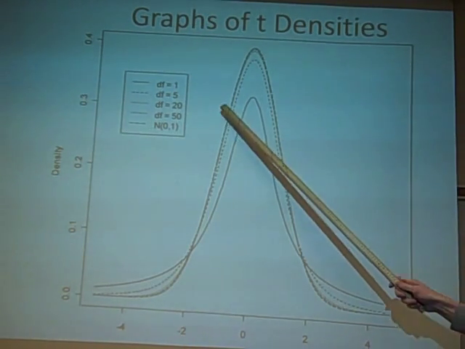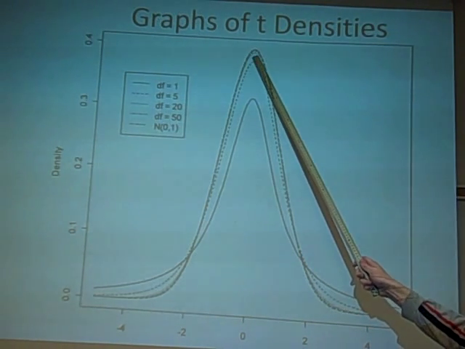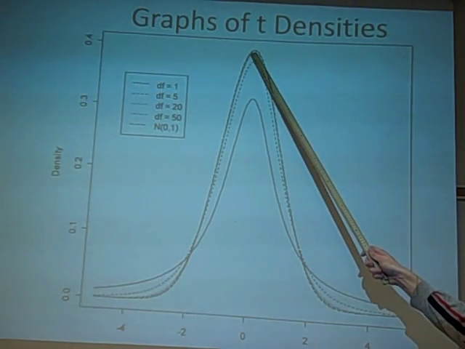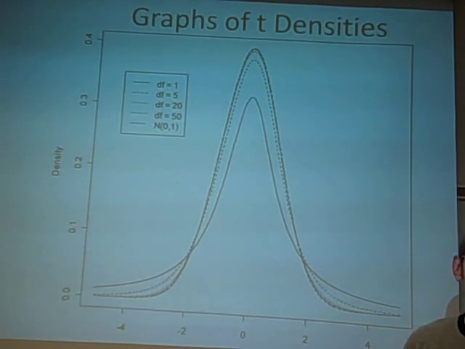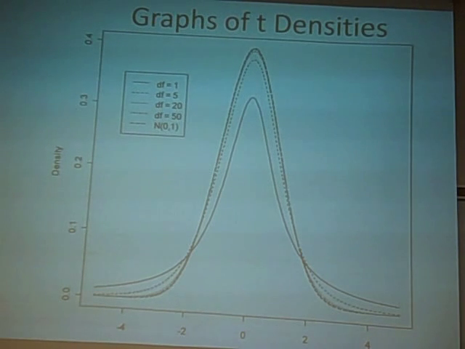So if you go to 5 degrees of freedom, that's this one. If you go to 20 degrees of freedom, it's this one. 50 degrees of freedom is this one. With 50 degrees of freedom, you can barely tell the difference between the z and the t, right? So they're pretty close.